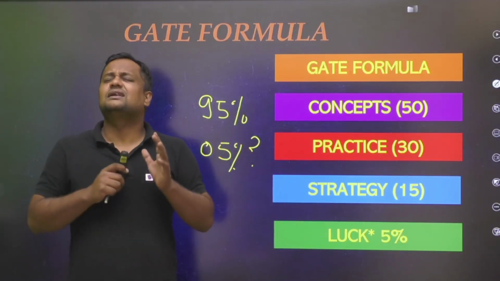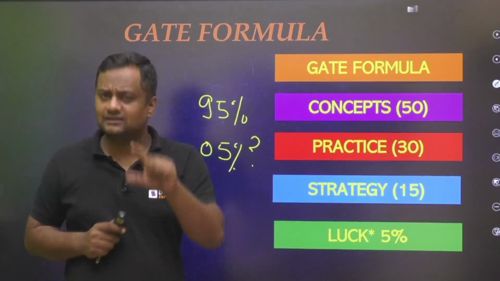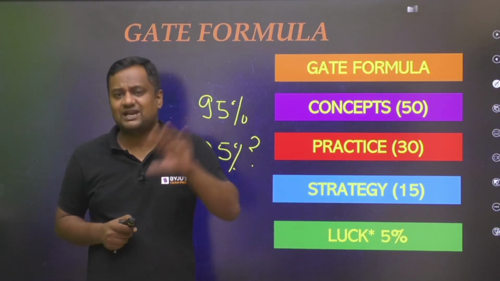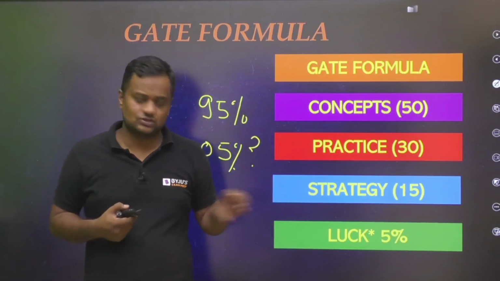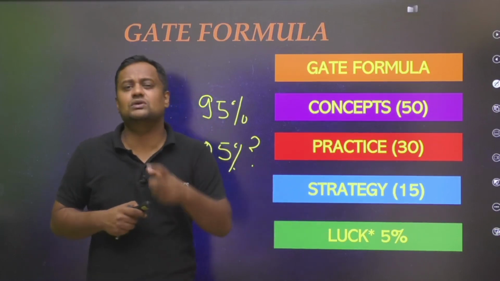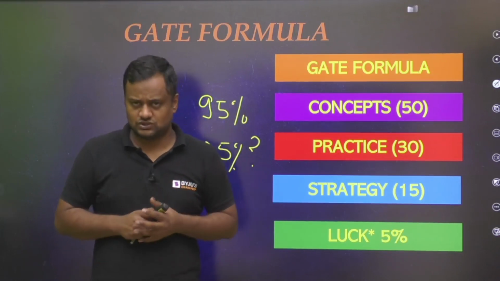Luck never plays such a big role that a student who deserves 85 marks will get 30 marks. No. And luck does not play vice versa, that a student who deserves 25 or 30 marks will get 90 marks. No. Luck always plays a minor role, 5%. Maybe a student who deserves 80 can get 83, 73, 75. A slight fluctuation is there.